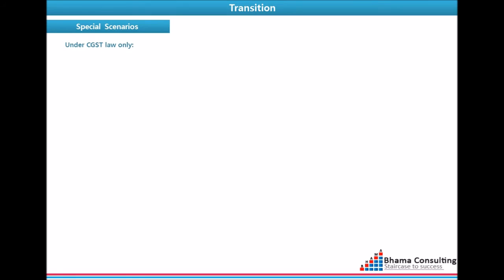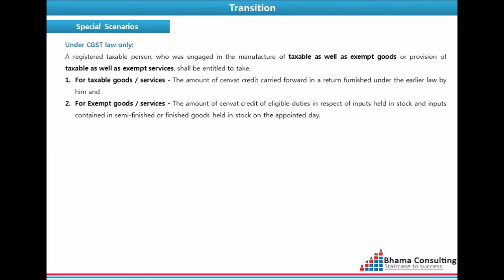What will happen to a person who manufactures both taxable as well as exempt goods, or a service provider who provides both taxable as well as exempt services? Please note this case is covered only under the CGST law. The provisions for such person are as follows.